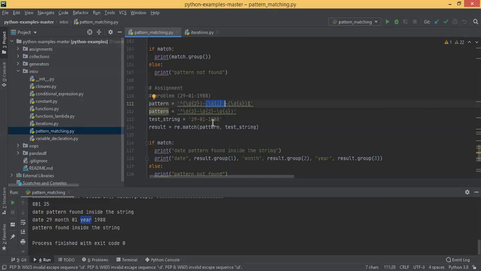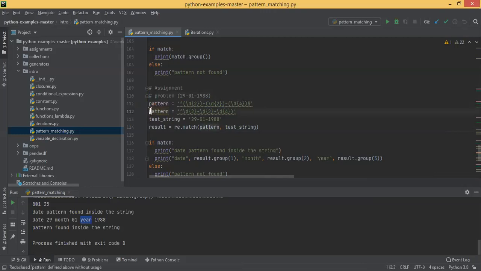Then we are calling regular expression dot match, giving the pattern and the test string. Then from that result you can extract group 1, group 2, group 3. That was the assignment.